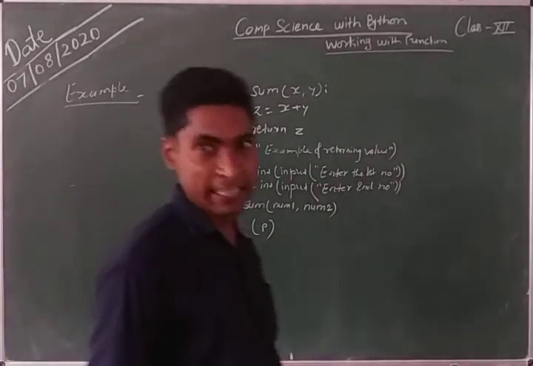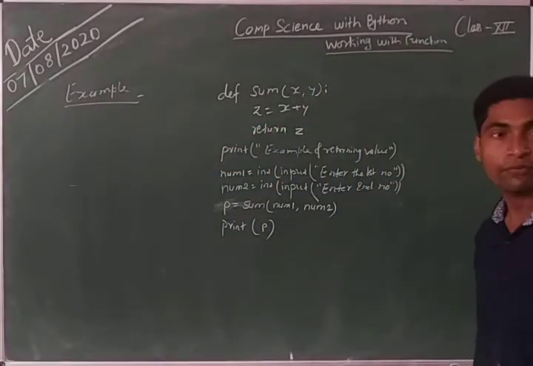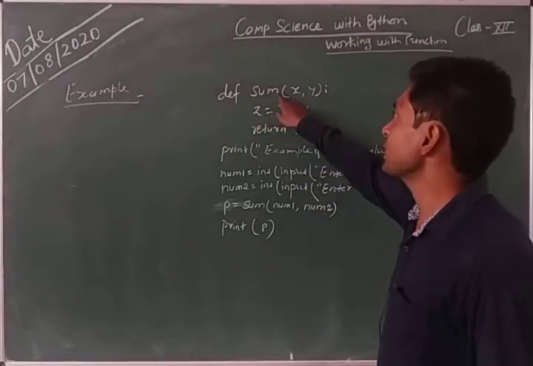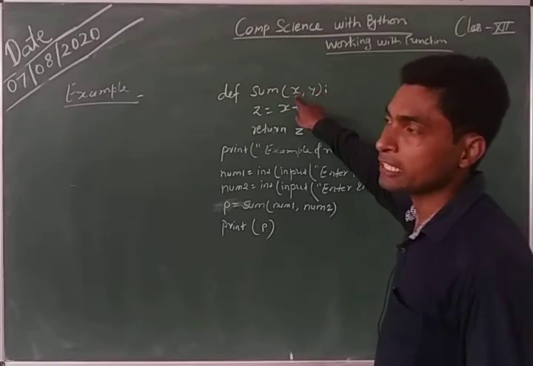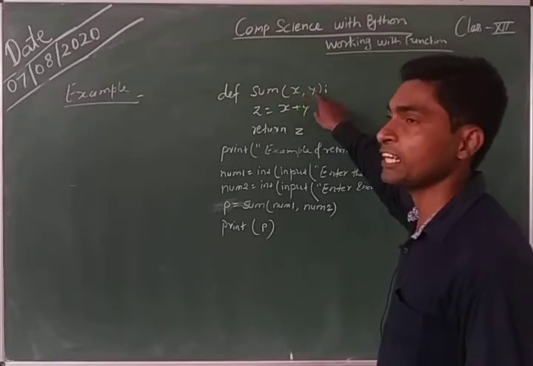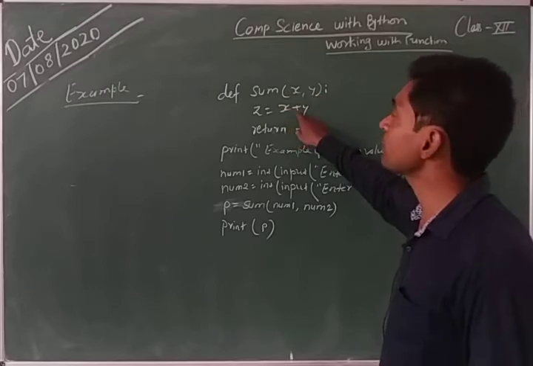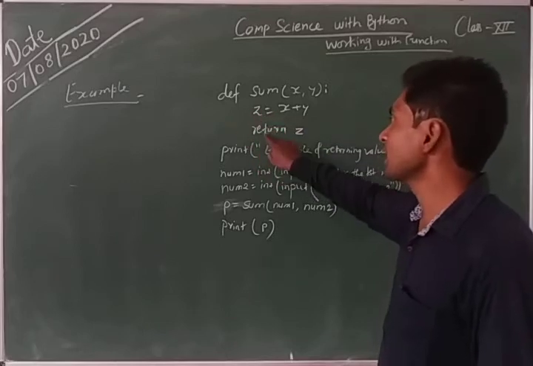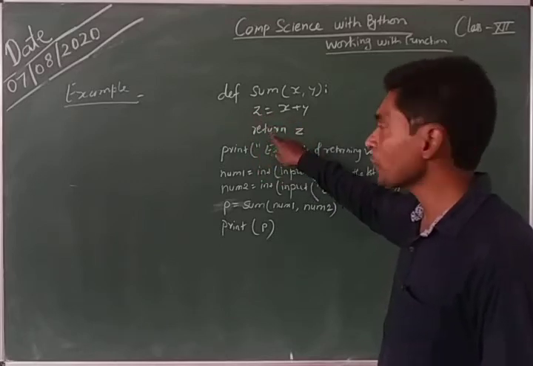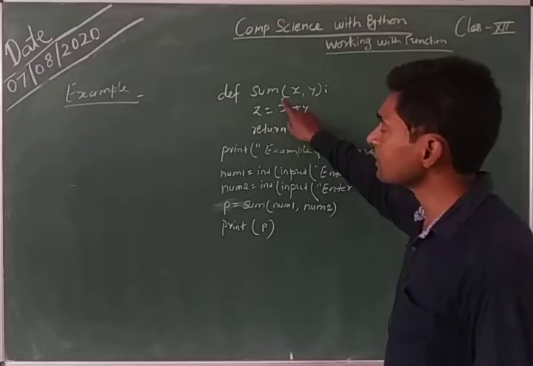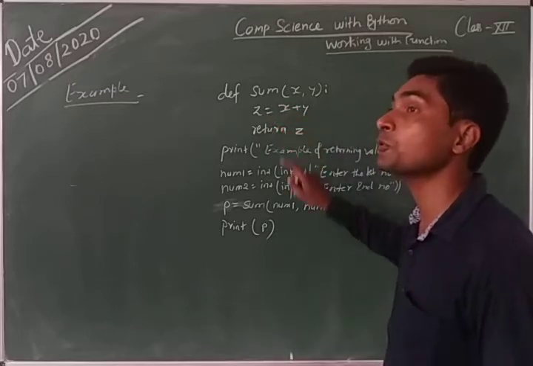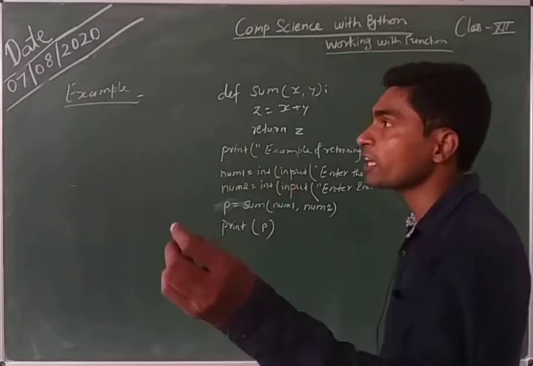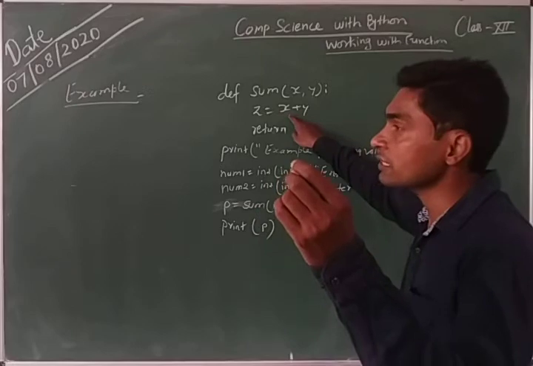Students, let us take an example of a non-void function. Here we define a function whose name is sum and it takes two formal parameters x and y. It computes the sum of these two variables' values and stores the result in z. Return z. Here we wrote return z. It means this function will return the value of z. To whom? It will return to the caller who calls this function.